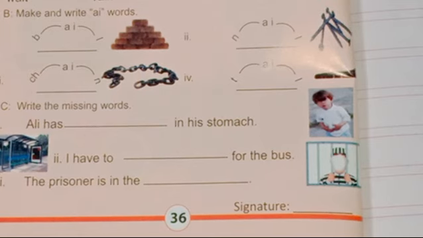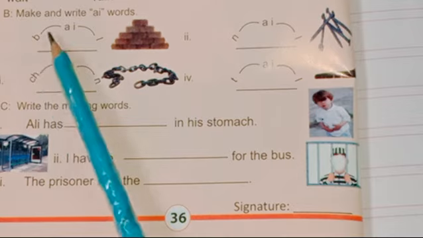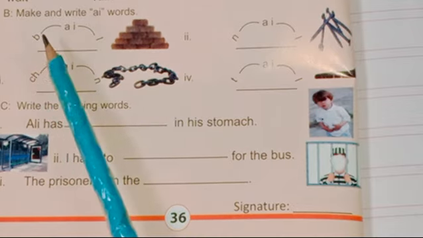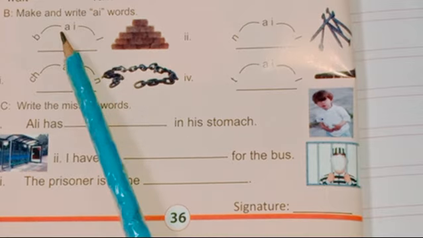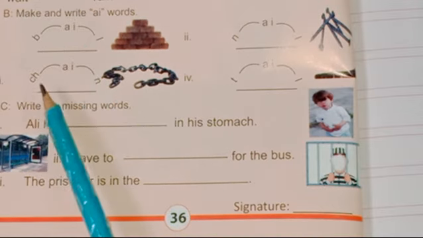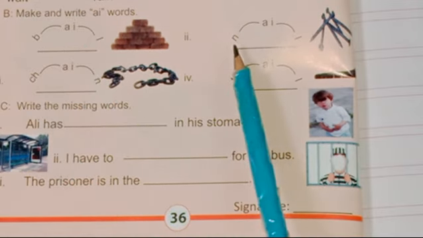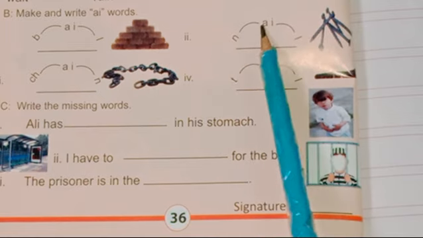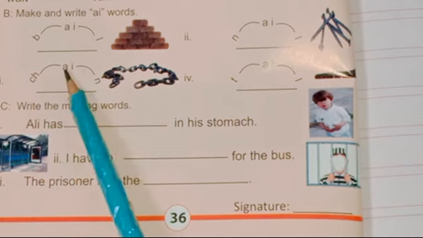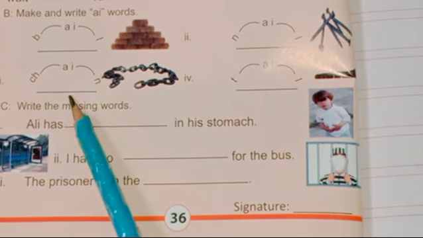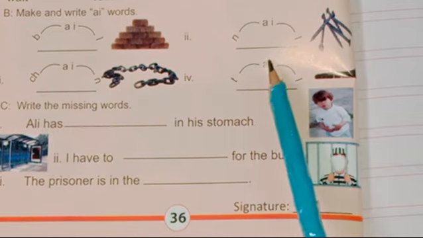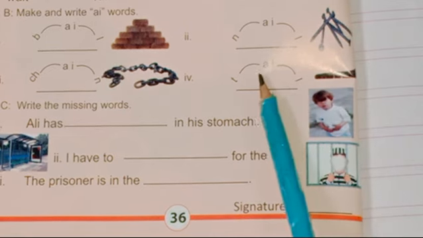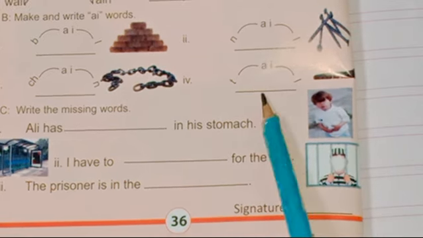Okay students, it's activity B, and what we are going to do is make and write A words. Bail, nail, chain, tail. Okay, and then we will write here in the given blanks.